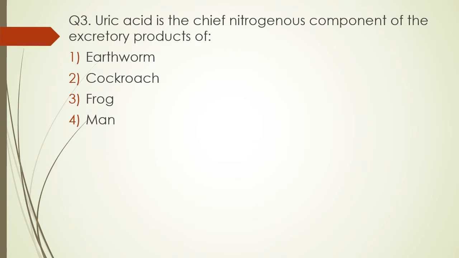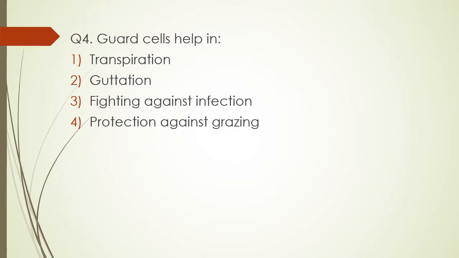Question number 3. Uric acid is the chief nitrogenous component of the excretory product of earthworm, cockroach, frog or man. The correct answer is option 2, that is cockroach. Question number 4. Guard cells help in transpiration, guttation, fighting against infection, protection against grazing. The correct answer is option 1, transpiration.